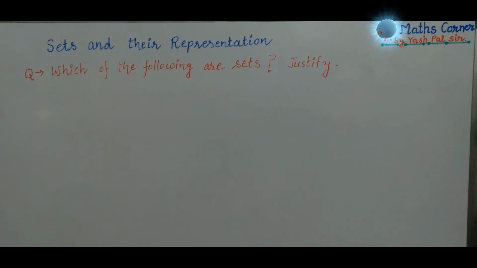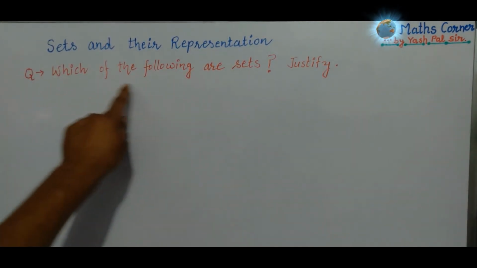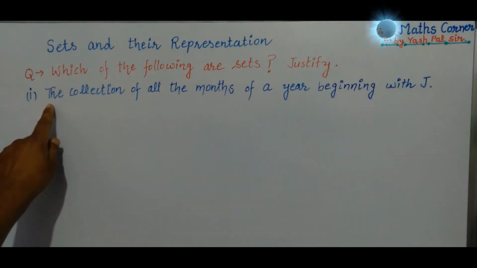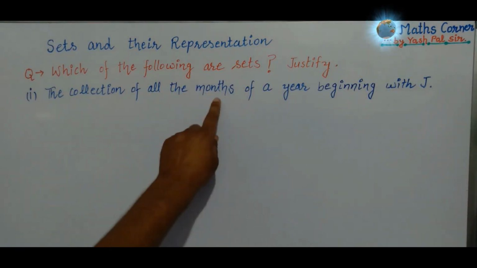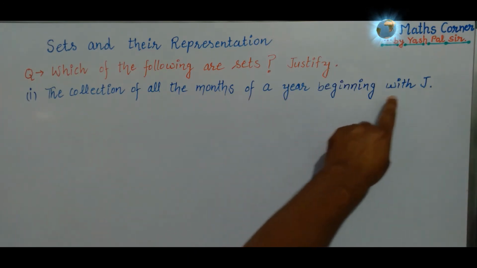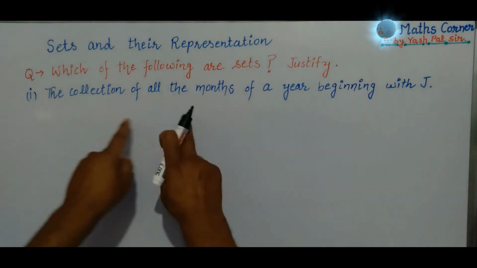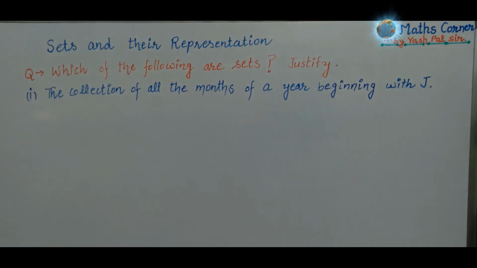The very first question is, which of the following are sets? Justify your answer. Number 1, the collection of all the months of a year beginning with J. Of course, we have a well-defined collection.